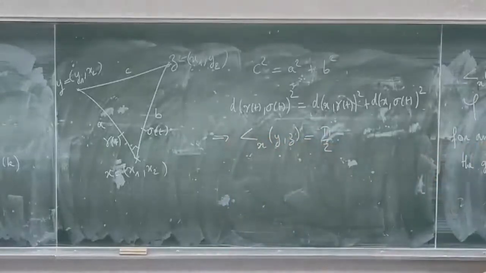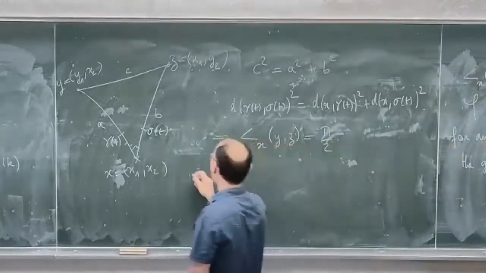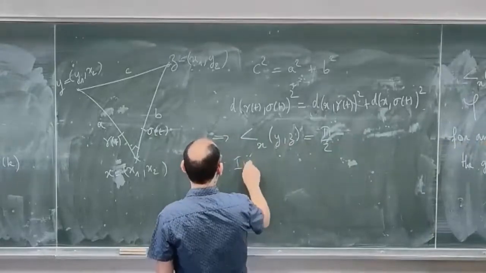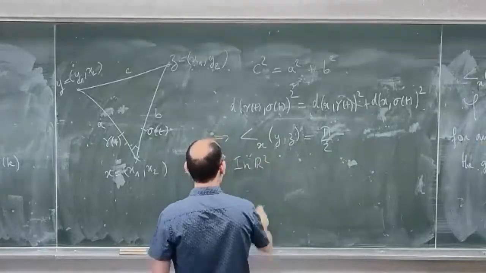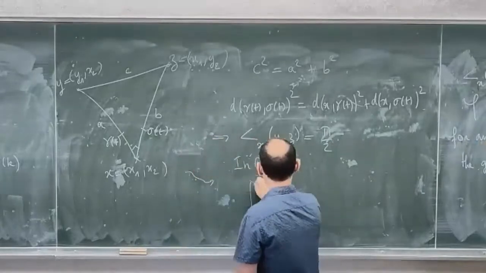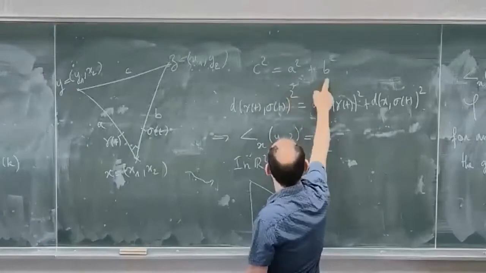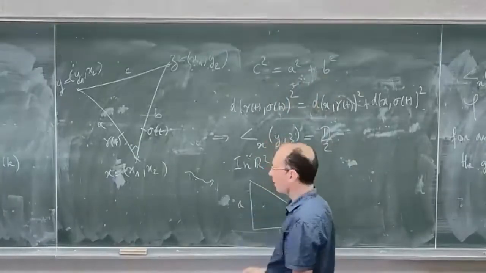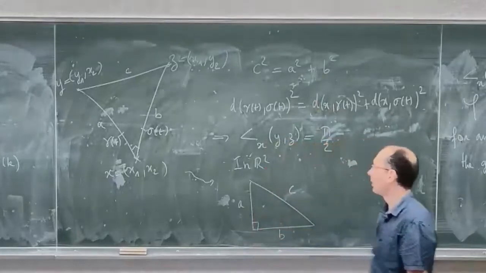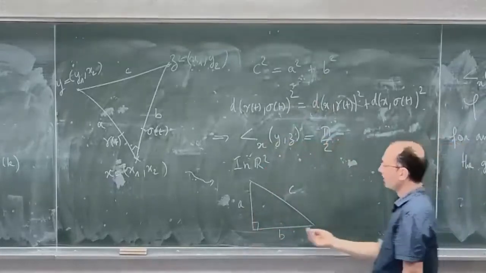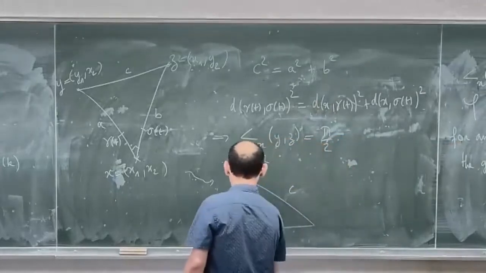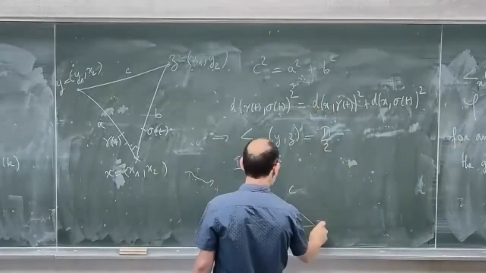And now with all of this, if I'm looking at the comparison triangle in R2, I have a triangle whose lengths are C square, C, A, and B. So you know that this triangle in R2 must have an angle equal to pi over 2. And so the comparison triangle has the same angle at x bar. So this is x bar, y bar, and z bar.